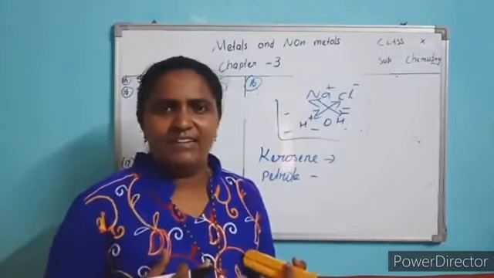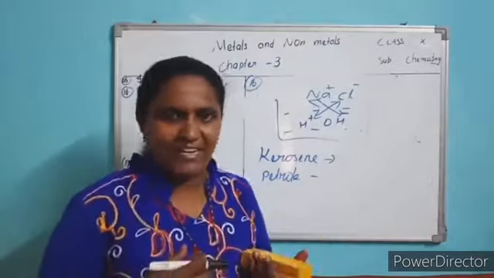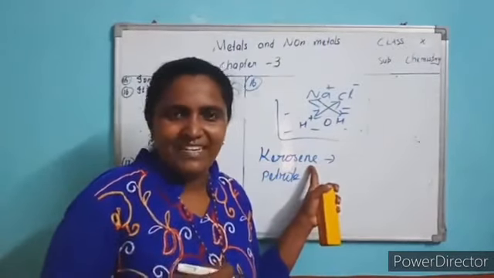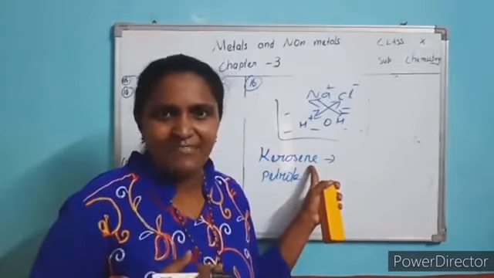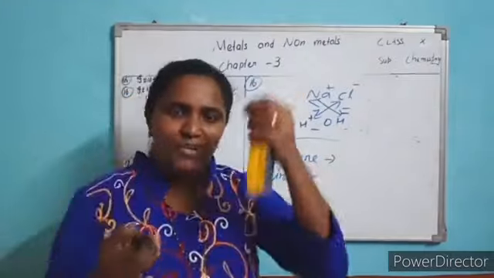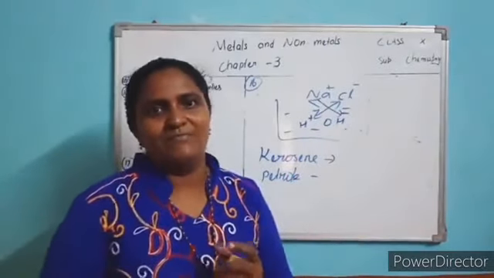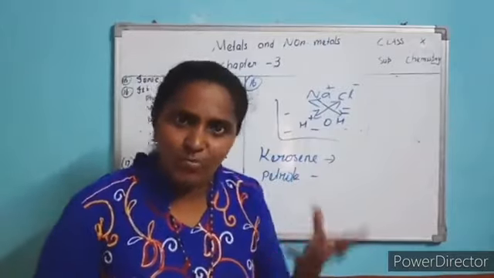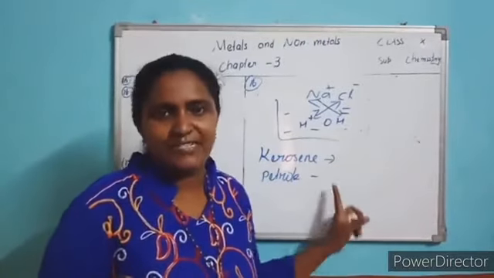But kerosene and petrol do not have ions, so they cannot pull each other. They don't dissolve. Finally, ionic compounds don't dissolve in organic solvents.